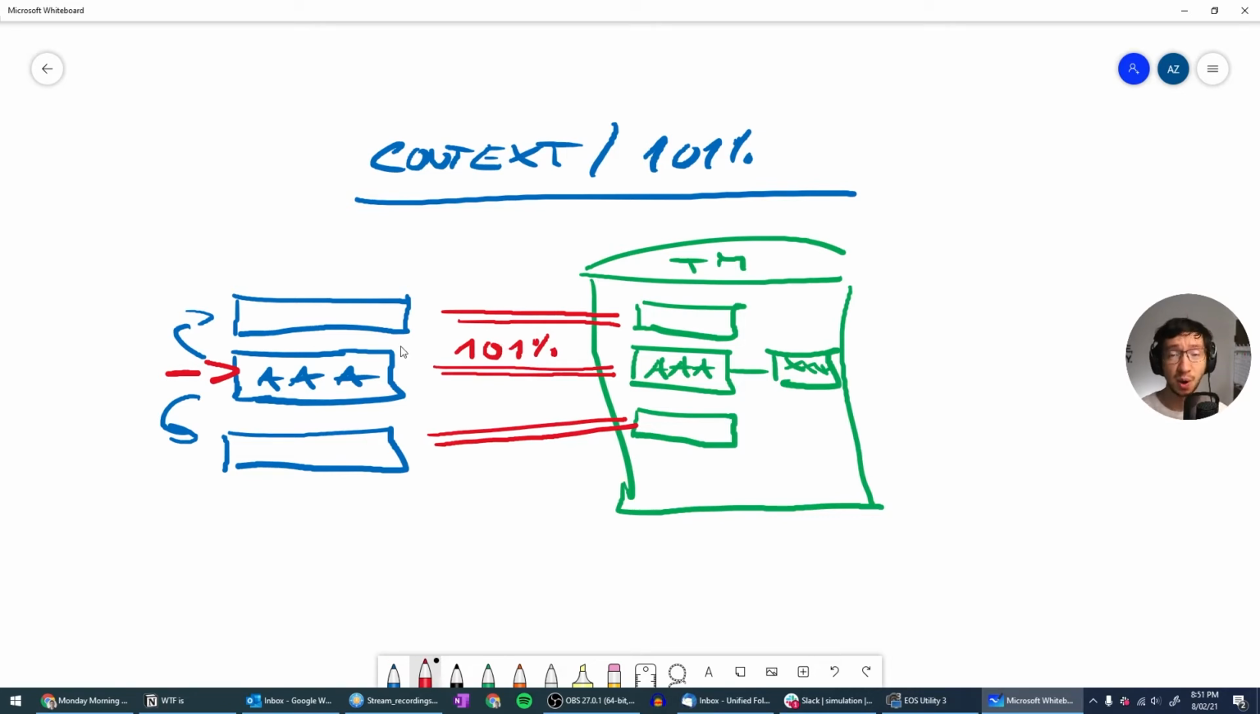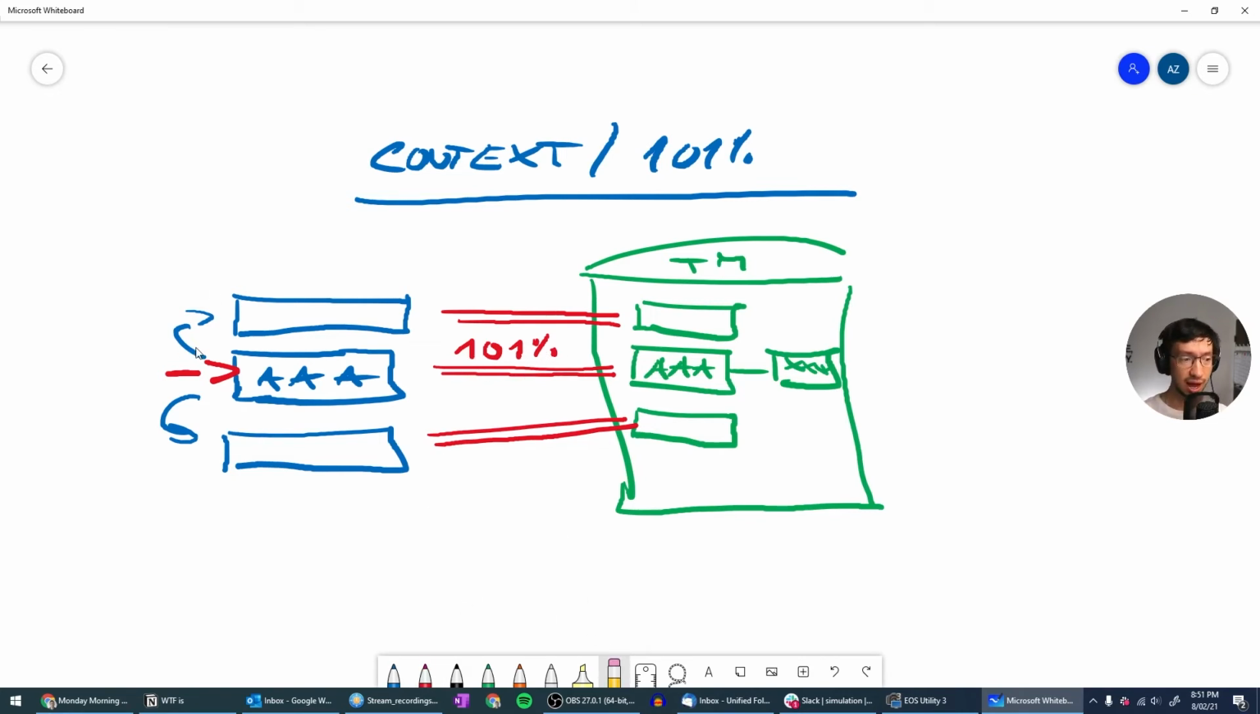Now, why are 101% matches important? It's because they give us more confidence that the translation from the TM will be accurate, because the context is the same. Okay, so it's much stronger than the 100% match only. And in this case, you might completely skip a review of a 101% match, again, because you have super confidence because the context is the same.